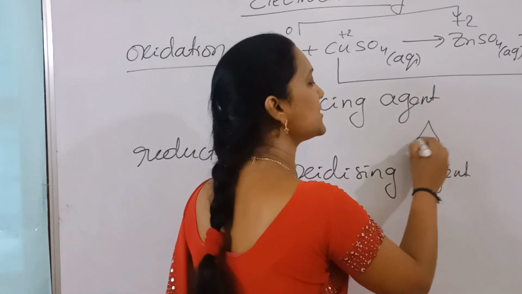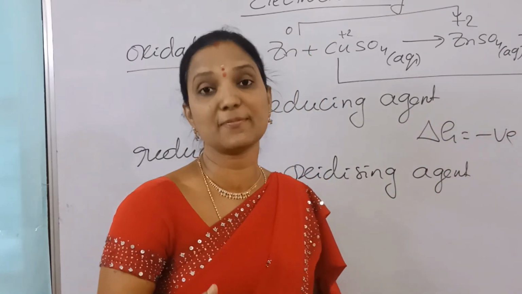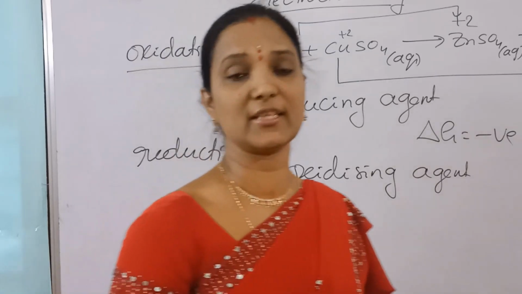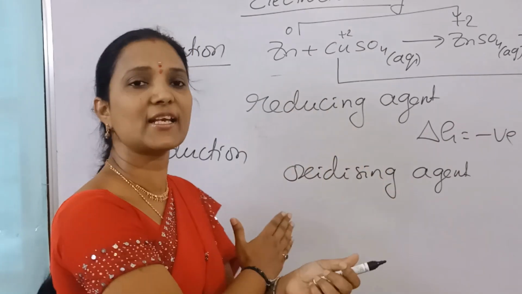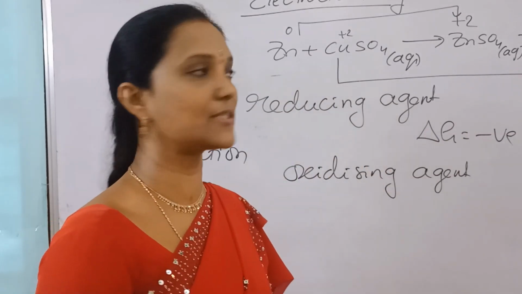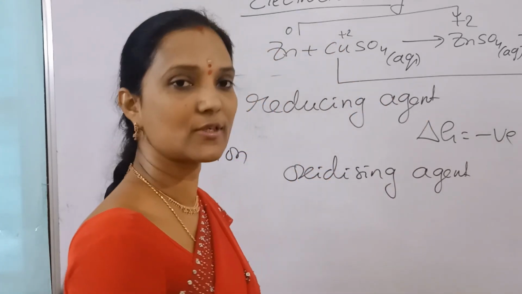For a spontaneous redox reaction, delta G is negative. Delta G is negative: spontaneity, feasibility. It undergoes reaction easily. That is nothing but a more favorable reaction. So it is spontaneous. If the reverse is taken, there is a non-spontaneous redox reaction. The reverse is non-spontaneous. Now this is a spontaneous redox reaction.